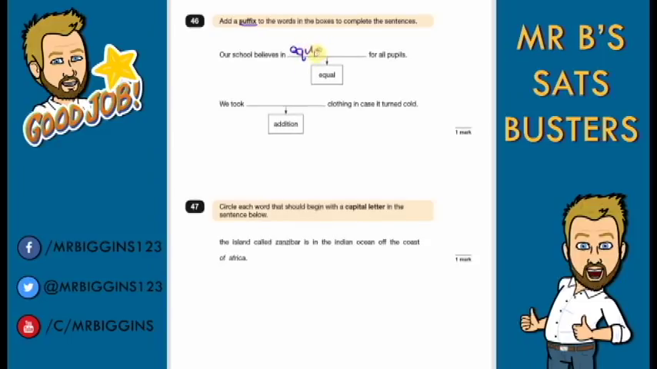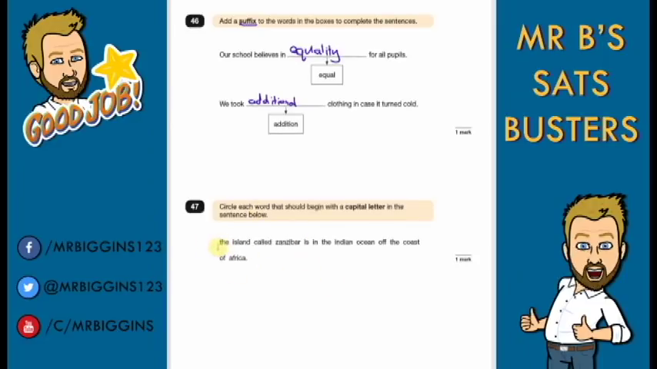So our school believes in... So just sit there if you're not sure and think what word would go in there. What have you heard? Equality. We took addition clause in case it turned cold. Again, do the same. Just think in your head, what word have I heard before? What word would go in there? So we've got addition, and we're going to put EL on the end, so it's additional clothing in case it turned cold. Question 47. Circle each word that should begin with a capital letter in the sentence below.